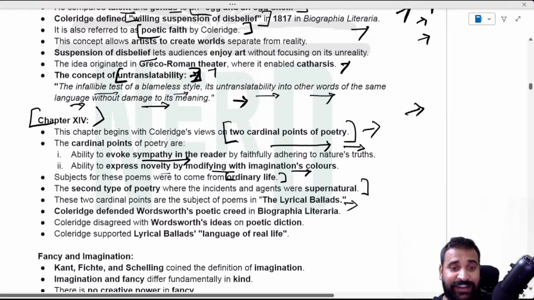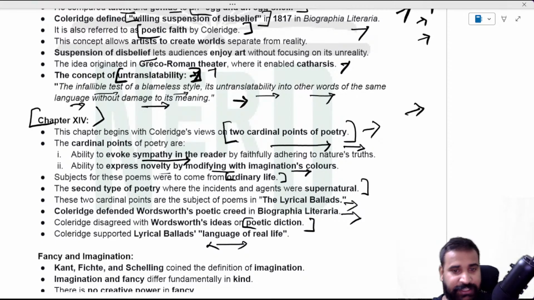And Coleridge defended Wordsworth's poetic creed in Biographia Literaria. But he not only defended Wordsworth, he also disagreed with some of the ideas, like the poetic diction. So Coleridge supported Lyrical Ballads, the language of real life. I hope the chapter 14 intro is clear.